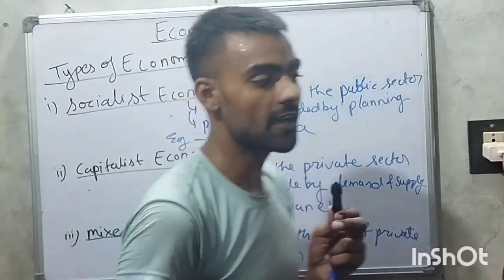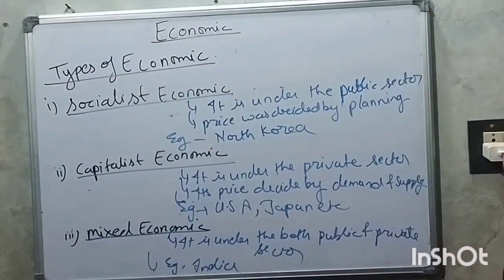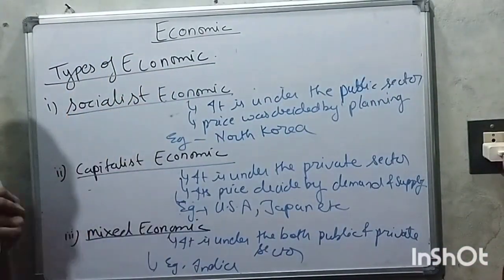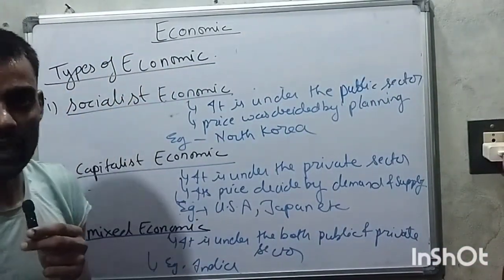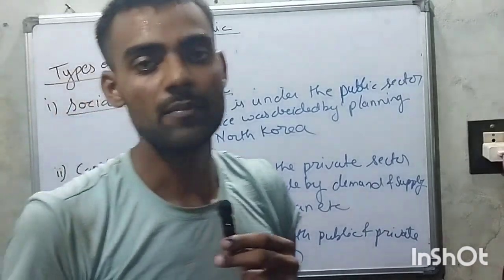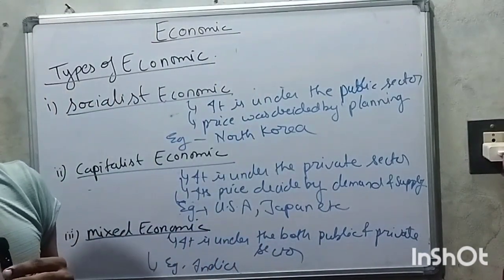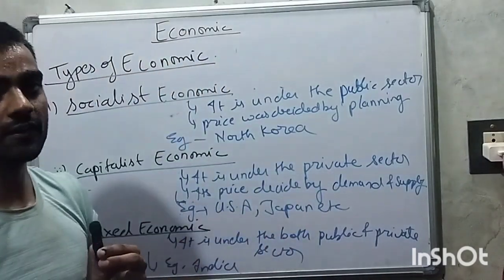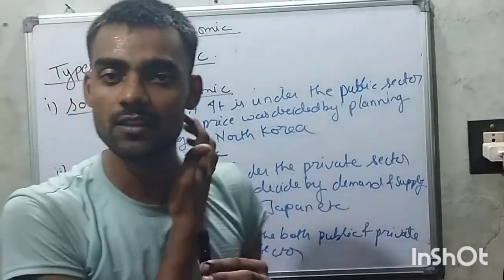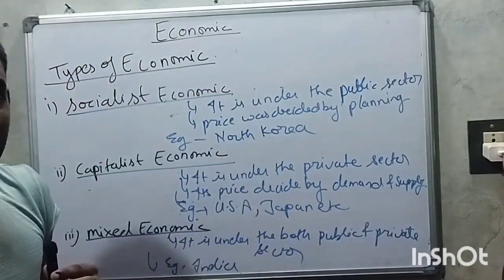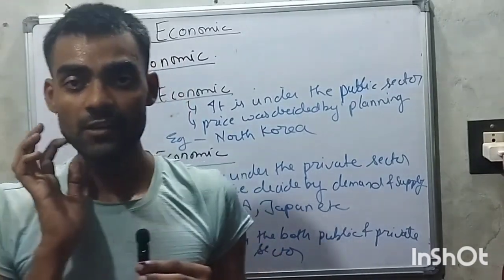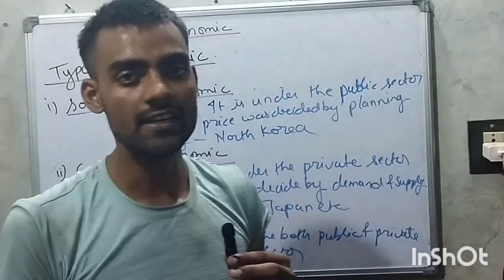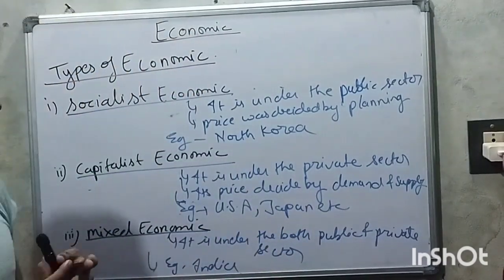So these are the types of economic: first socialist economic, second capitalist economic, and third mixed economic. In a socialist economic, it is under the government, or we can say the public sector, and prices are decided by the planning of the government.